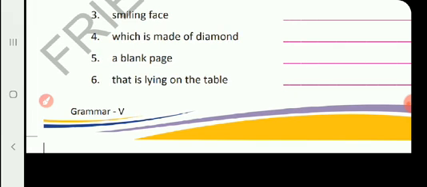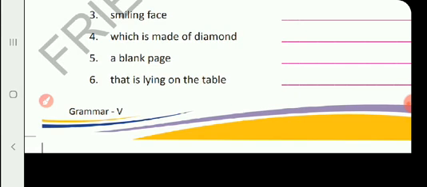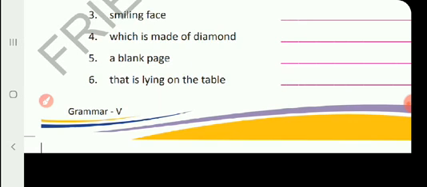Anil took a blank page and drew a kite. You can write like this.